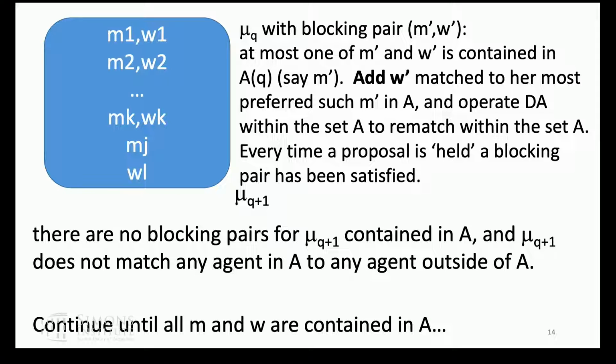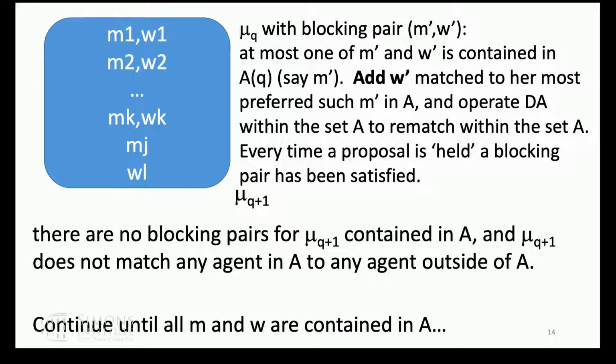But it could be, of course, that one of M prime and W prime is in the box and the other one isn't. So now I'm going to add the one who isn't, say W prime, to the box and match her to her most preferred man in the box. So she's not going to be part of a blocking pair anymore because she had some collection of potential blocking pairs and she's matched to the best one in the box. But the mate of who she's matched to now may be part of a blocking pair in the box.